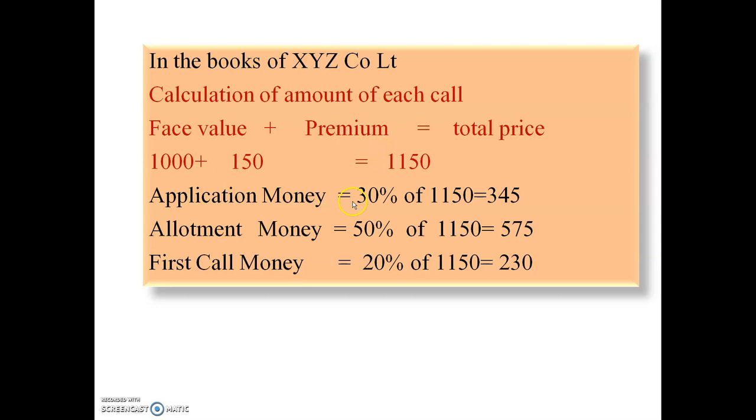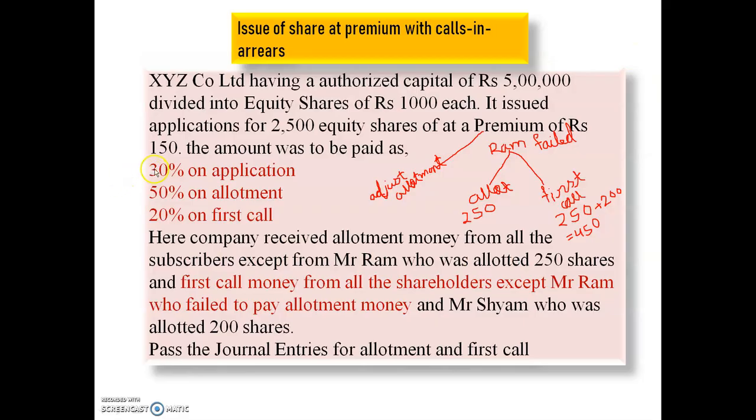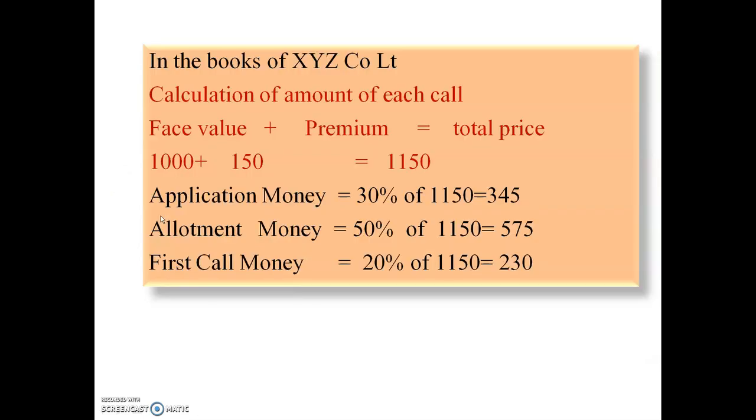So on application it is 30%, 50% on allotment, and 20% on first call. Application money is 30% of 1150, that will be 345. On allotment, 50% of 1150 is 575, and on first call, 20% of this amount will be 230.